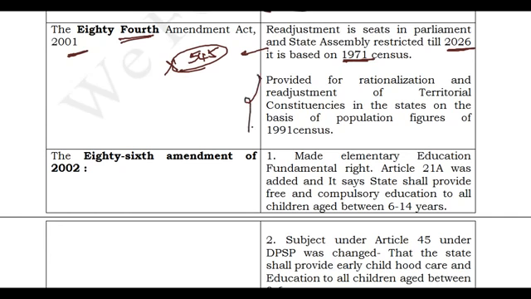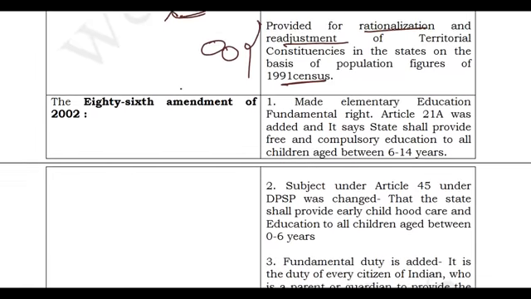But there is a small provision provided: you can reorganize the constituencies. You can't change the number of constituencies, but you can reorganize them, like rationalization and readjustment of the territorial constituencies. That is based on the 1991 census. You need not follow the 1971 census, and you can go for the 1991 census. That is what is given by the 84th Amendment Act in 2001.